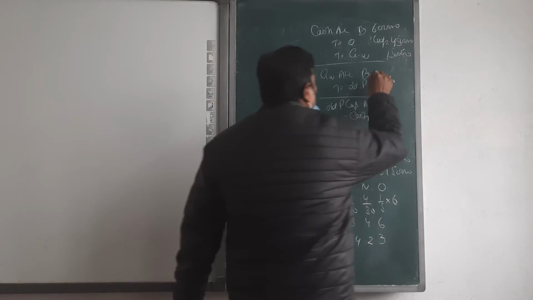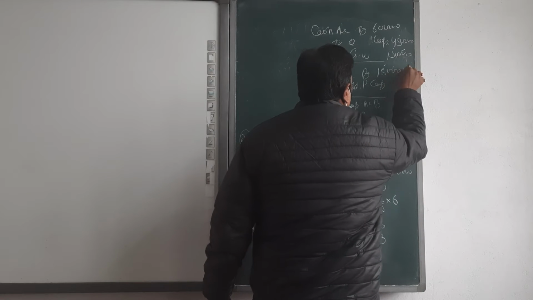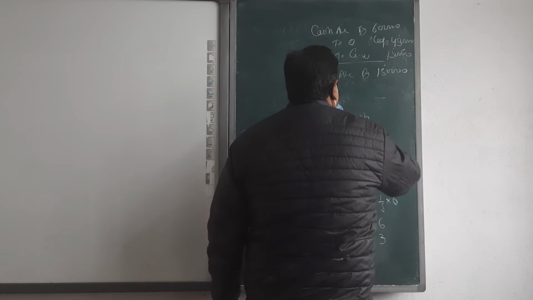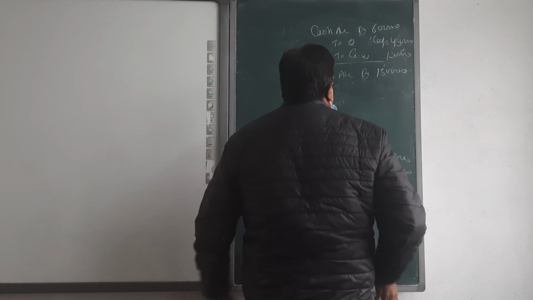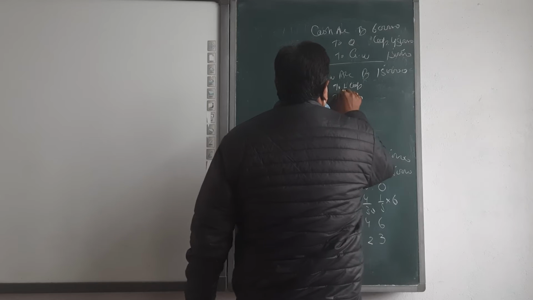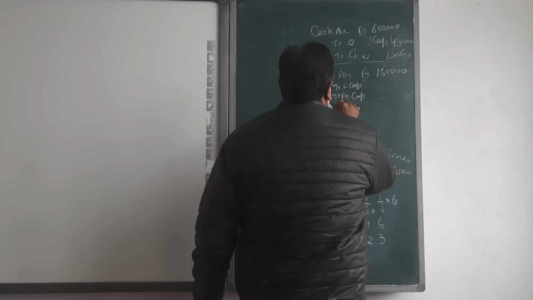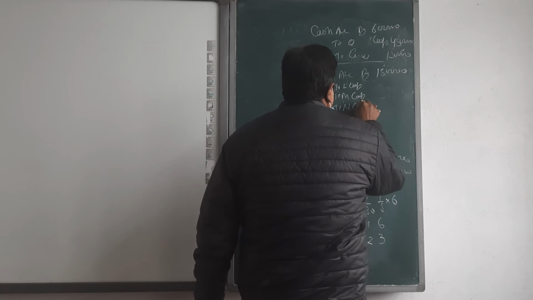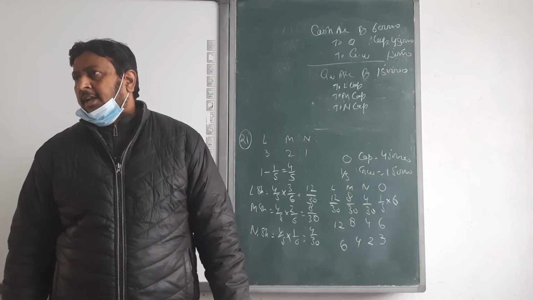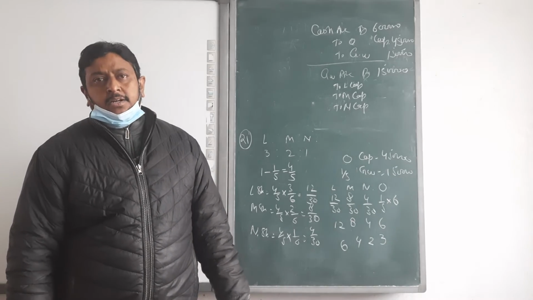The goodwill amount is 1,50,000, to be credited to L's capital, M's capital and N's capital.